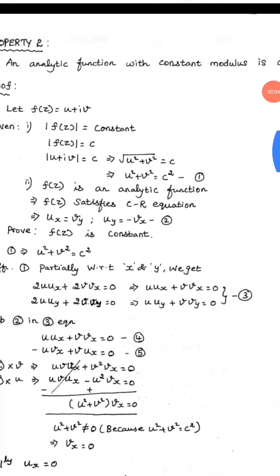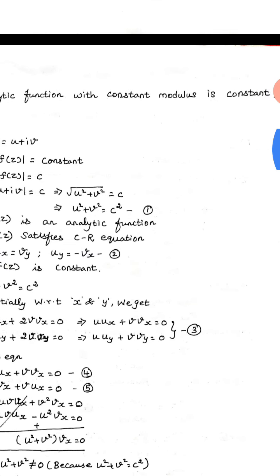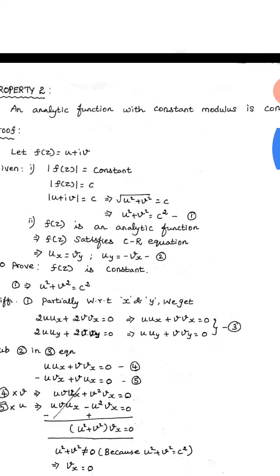Now we will see the second property. The second property is: an analytic function with constant modulus is constant. Okay, the same thing you have to write.